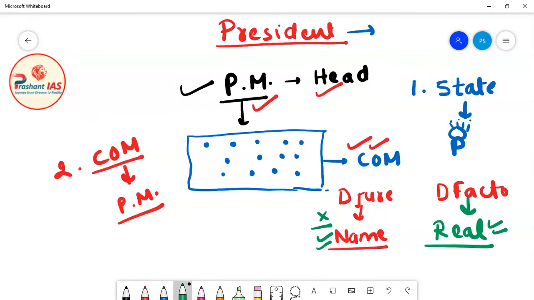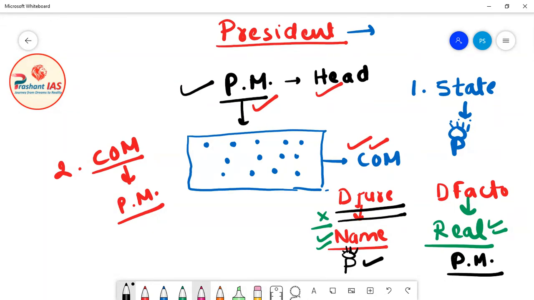So friends, the President of India is the de jure head of India, which means the President is the head for namesake, the nominal head. But the Prime Minister of India is the de facto head of India, which means the Prime Minister is the real head of India.